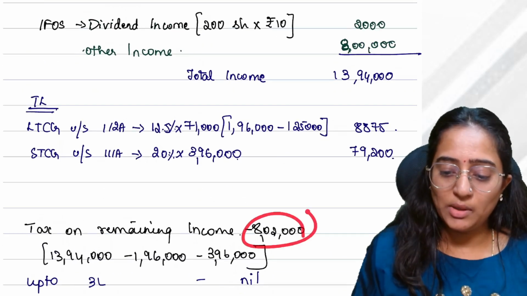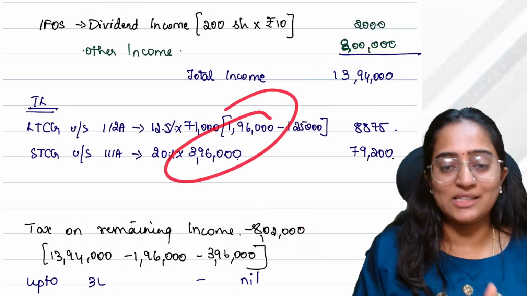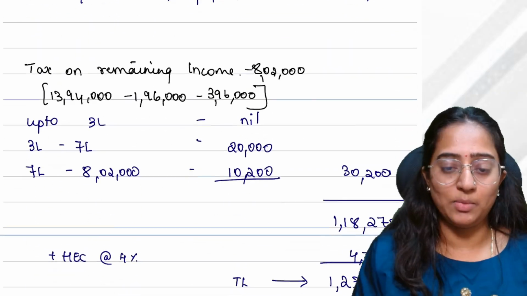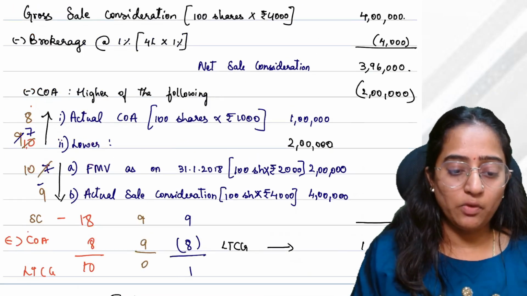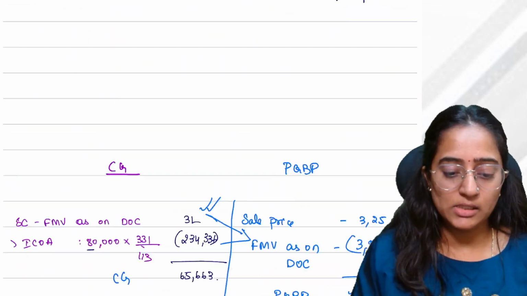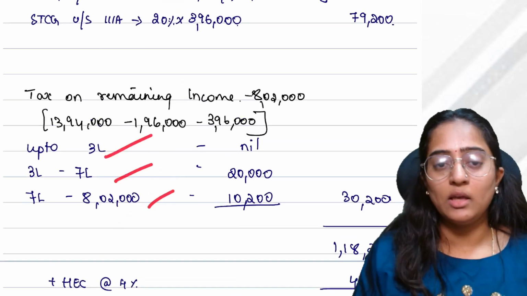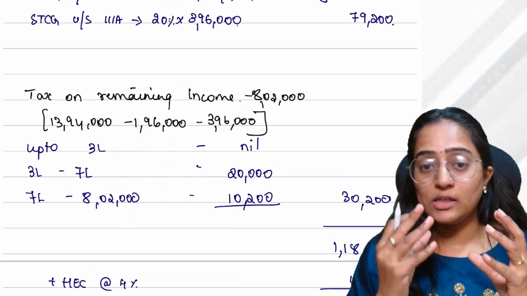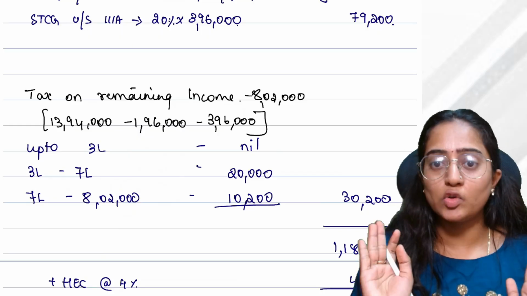See, how did you get this remaining income? This is your total income. Out of that, for this extent you have already considered the taxability. The remaining 8,02,000 you are paying under the default tax regime. So it is going to be up to 3 lakh and so much amount. I assume you already know the tax liability computation, so I am not doing it again.